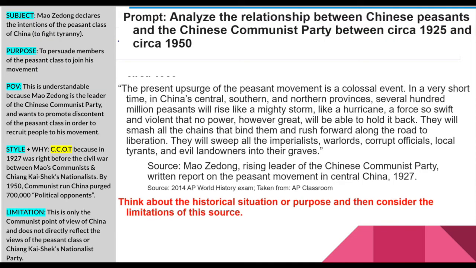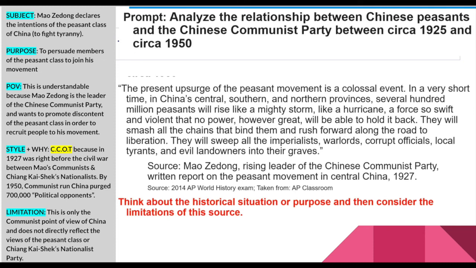I'm just going to go over it, and what you want to do is compare yours to this one. Okay? So, what is the subject? Mao Zedong declares the intentions of the peasant class of China to fight tyranny. Okay? So he's declaring the intentions of the peasant class, right? He's declaring what the peasants want, what they're going to do.